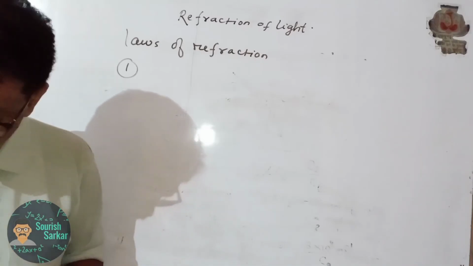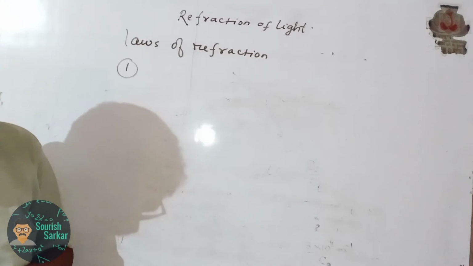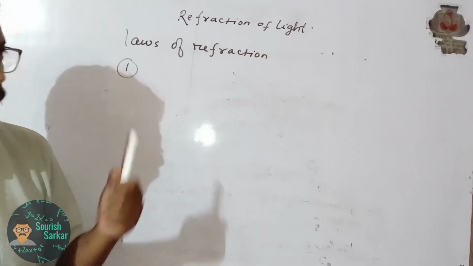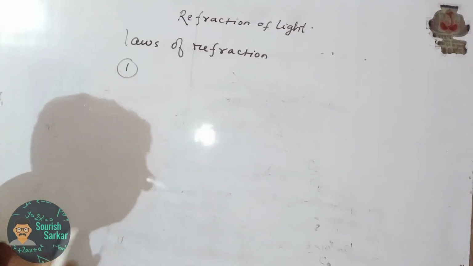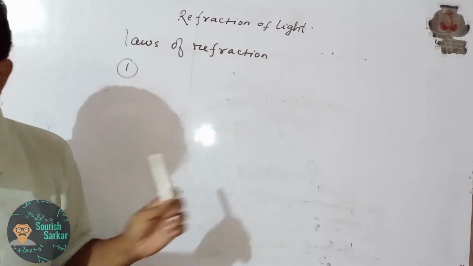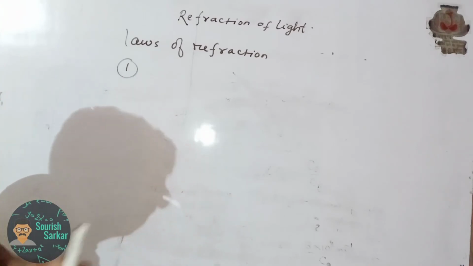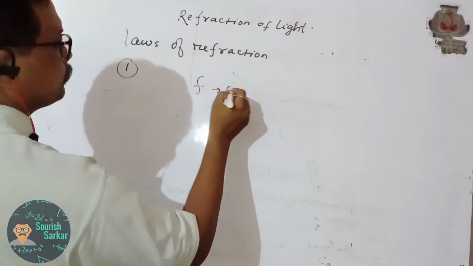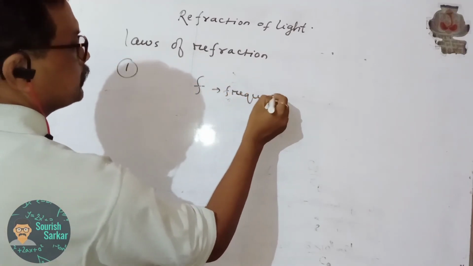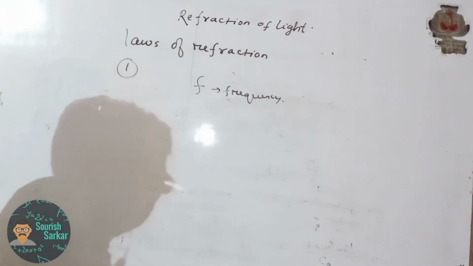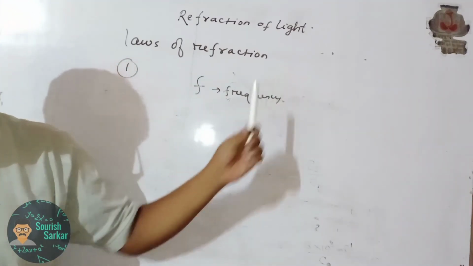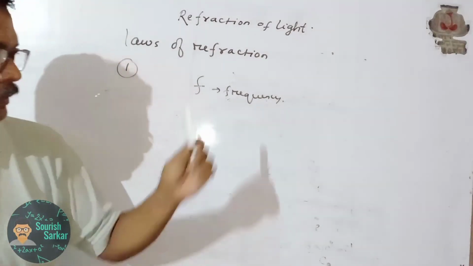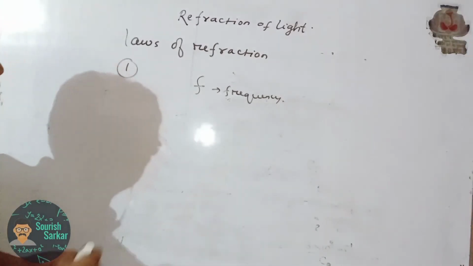When the light ray is refracted from a rarer to a denser medium, the speed of light decreases. As I told you, when the light ray was coming from glass to air, its speed was increasing; air to glass, its speed is decreasing. Similarly, F is the frequency. The frequency of light depends on the source, and during the refraction of light, the speed and wavelength change.